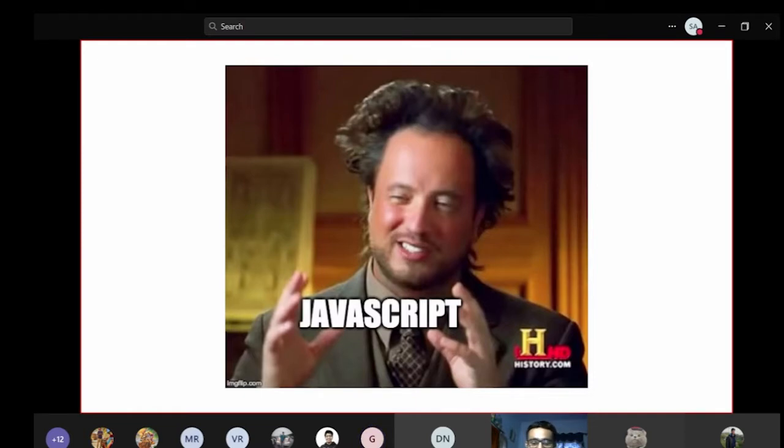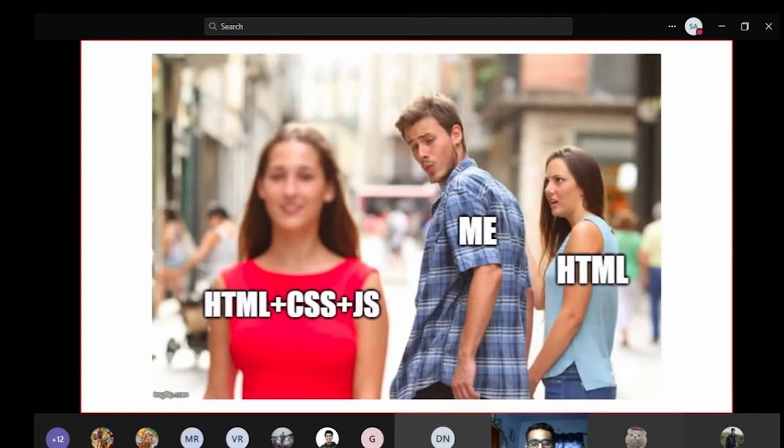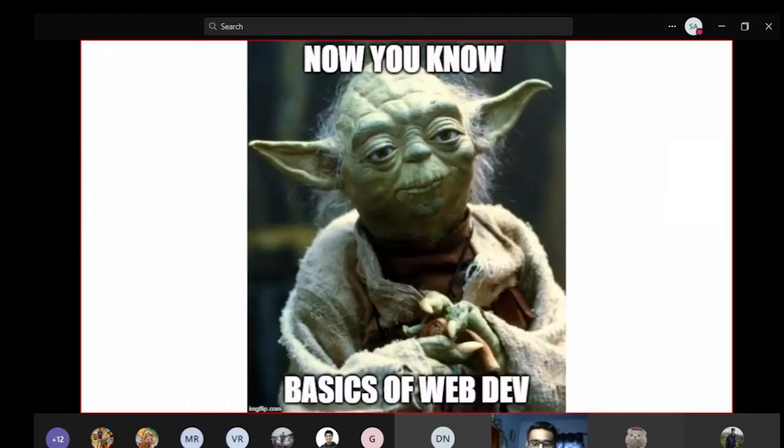So for that, you need JavaScript to handle all the logic portion of the web page. You need JavaScript to work with HTML and CSS, right? So that is why I like HTML plus CSS plus JavaScript more than just using normal HTML.